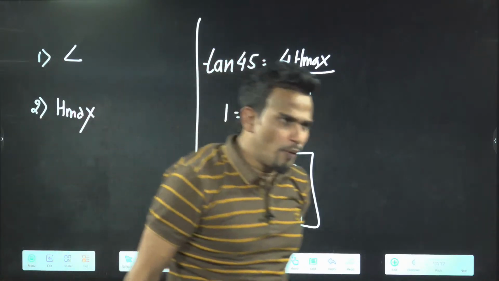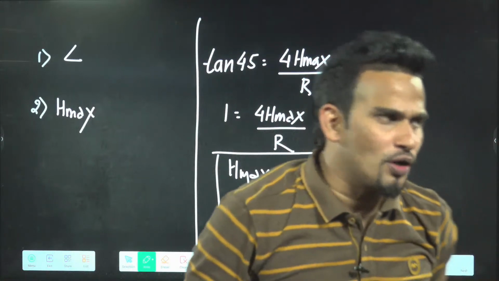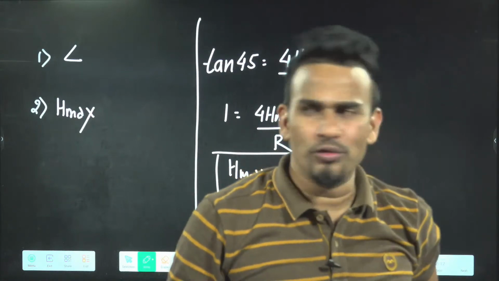Very good. Don't you know cos 30 is root 3 by 2, cos 60 is 1 by 2? Don't make such a mistake.